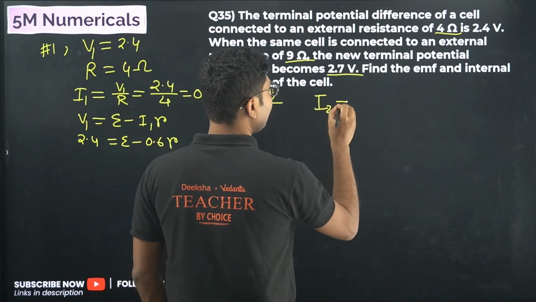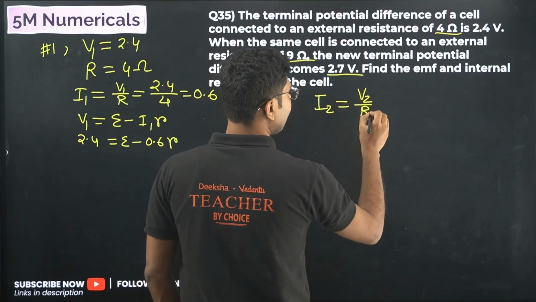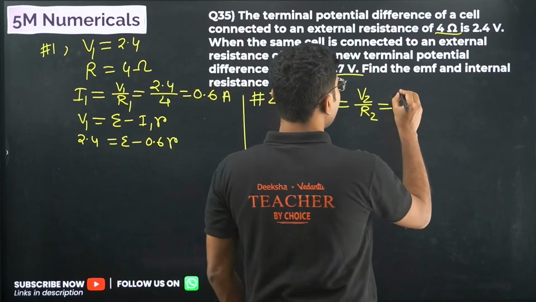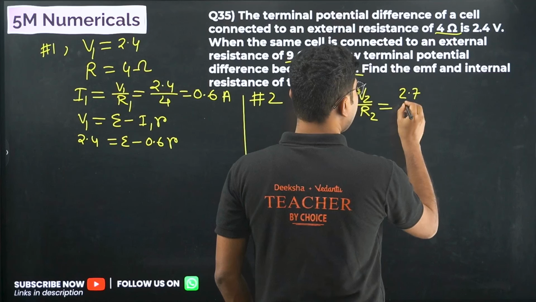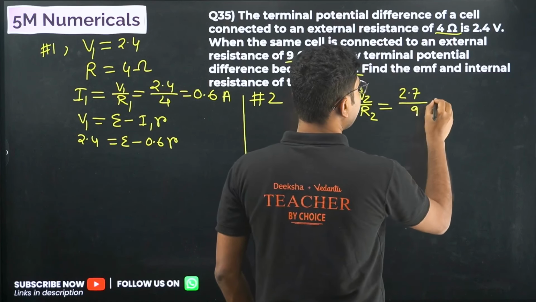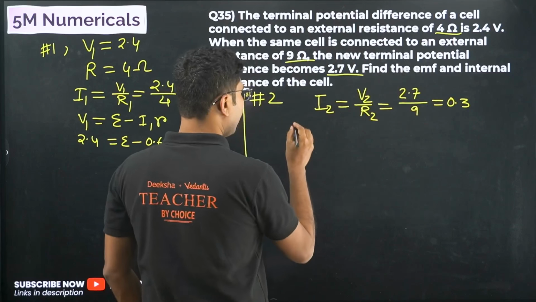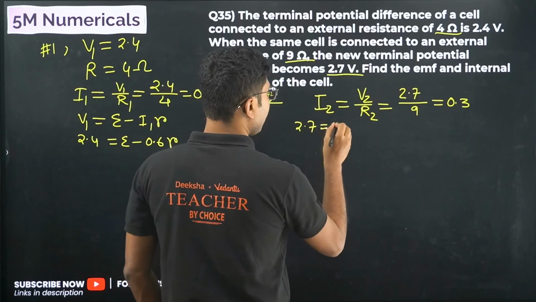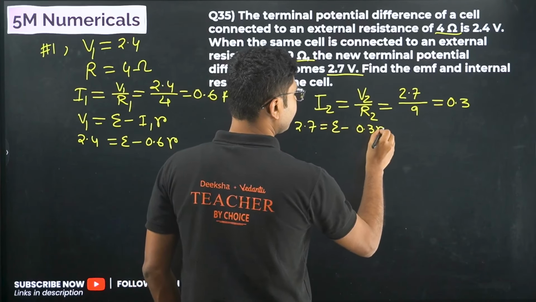Second current will be the voltage divided by the resistance R2. Here it is R1. So V2 is 2.7 and R2 is 9. That means current is 0.3. So again we will use the same equation. 2.7 equals epsilon minus 0.3 r.